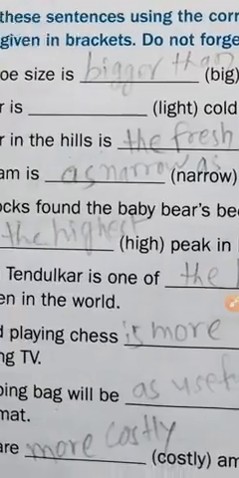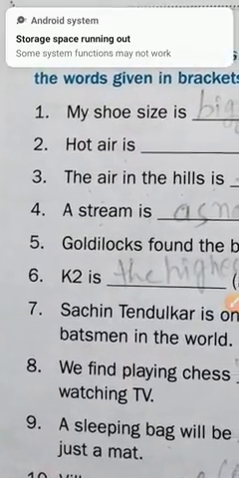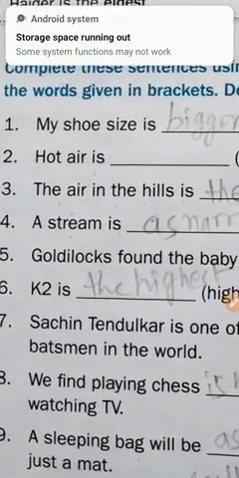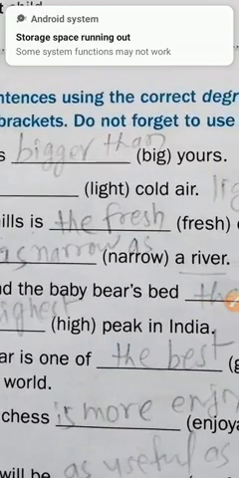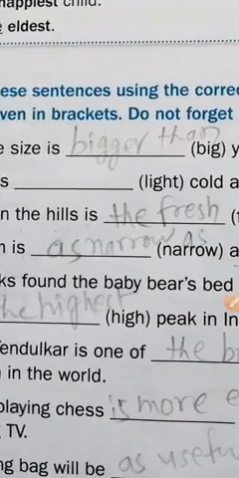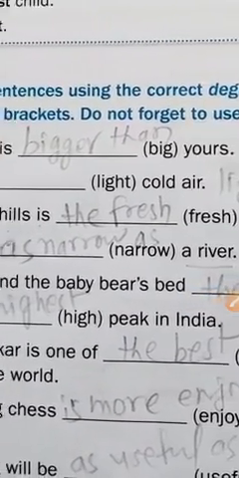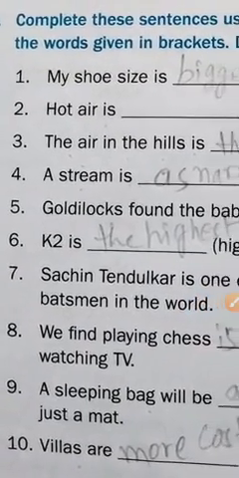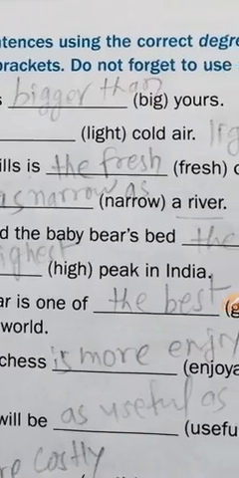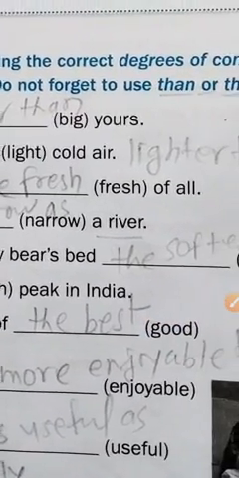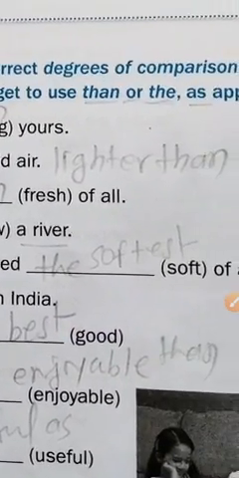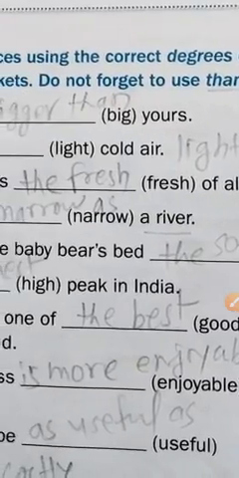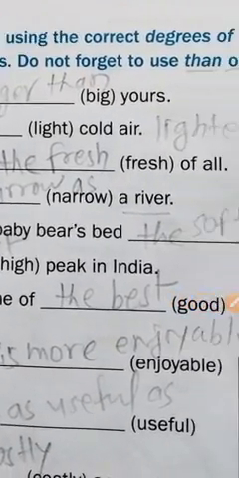Let's see. One: my shoe size is big. Yours will be bigger than. Another example: hot air is lighter than cold air.